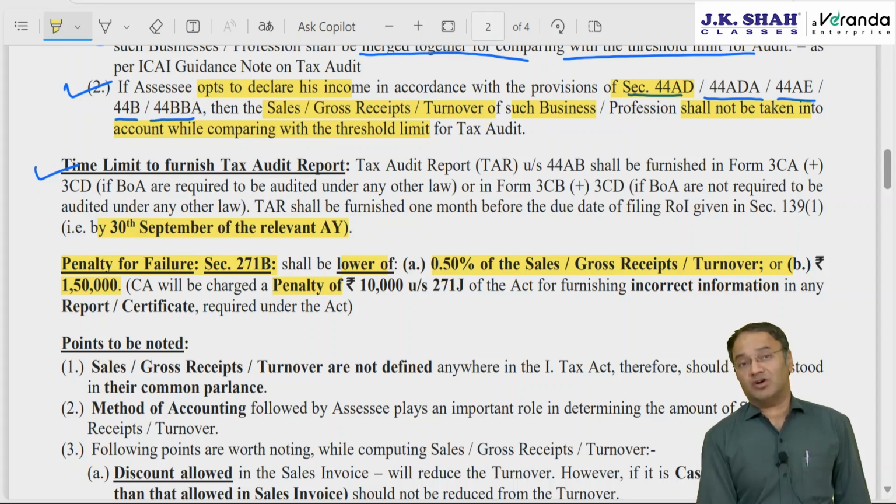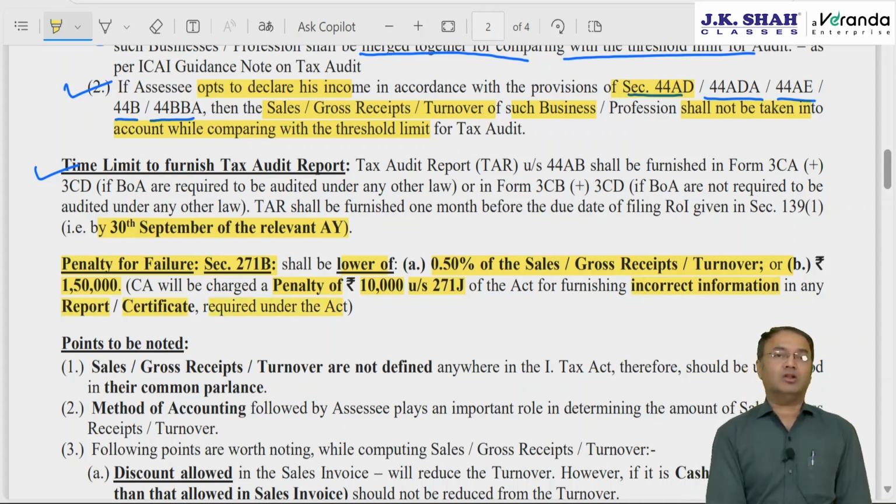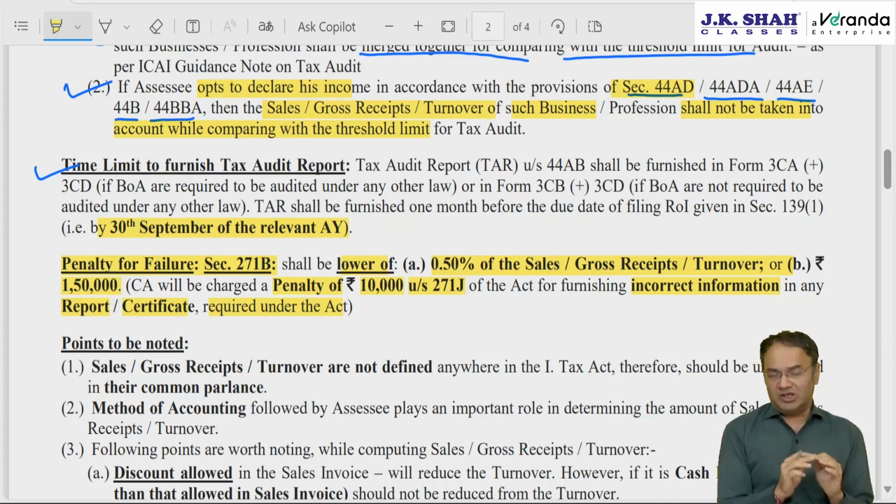Not only that, if the CA furnishes a false report or wrong certification and is caught, then there is a penalty of 10,000 rupees on the chartered accountant under section 271J, for giving incorrect information in any report or certificate which is required under the Income Tax Act or under any rules of the Income Tax Act. Remember, the 10,000 rupee penalty was introduced by Arun Jaitley ji. You will have to remember this 10,000 penalty; we will be revising it in the penalty chapter as well.